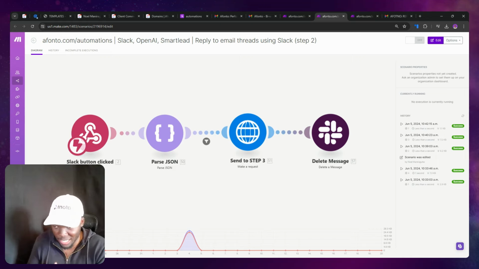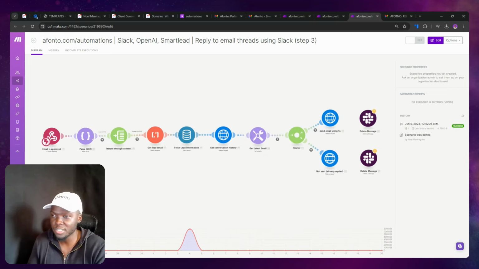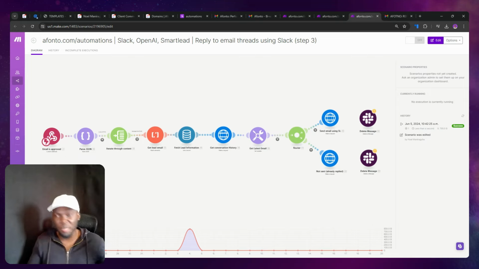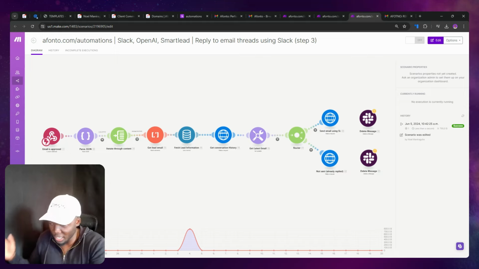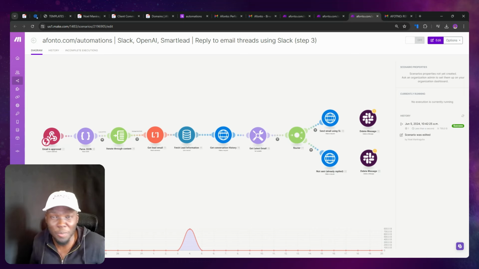And then we use that same Slack app to have a second step over here, which is going to parse the JSON, delete the message, send it to the third step over here, which is what's going to be replying to Smart Lead. And so if you think about this, it's like the most complicated thing of all time for such a simple solution, which is just replying to email threads. Again, if you're having this back and forth with your clients and it's taking 1 to 3 days to just get back to an email thread, this is going to be so amazing for you. But if that's not you, then what are you doing?